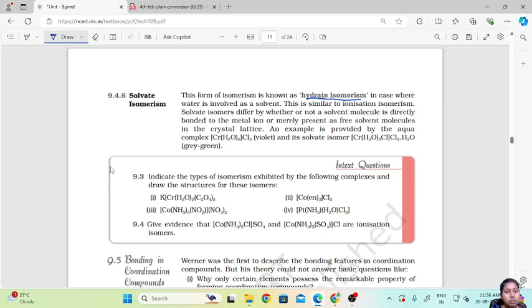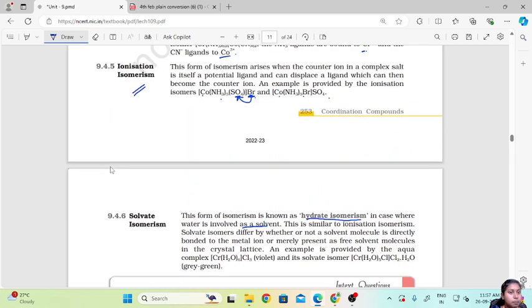Whenever we use water as a solvent for the formation of the coordination compound, this is similar to ionization isomerism. What is ionization isomerism? Where one removes the other and replaces itself.